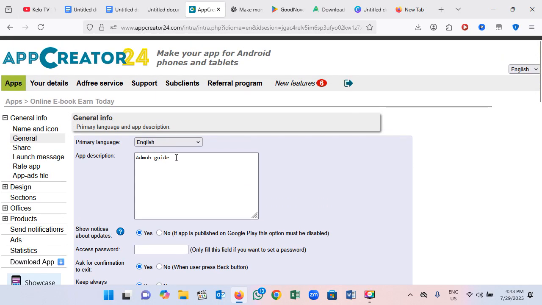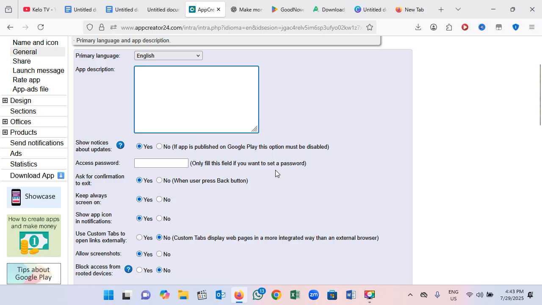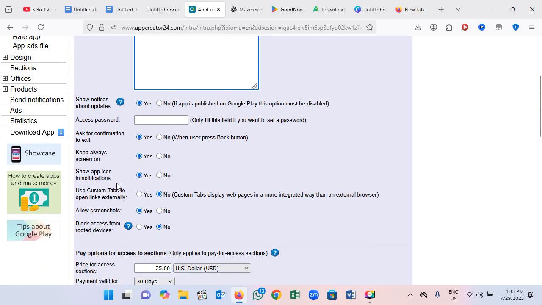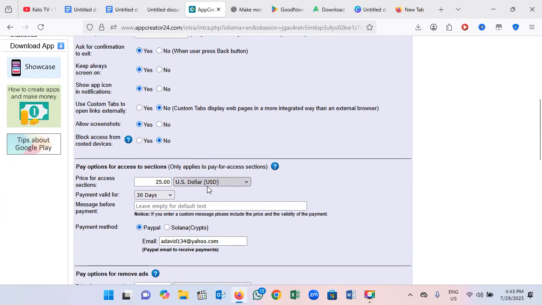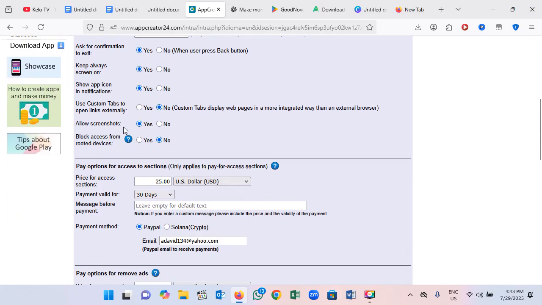So here, because we have different sections, there's no need to write anything here, so that users cannot be seeing things anyhow. So we need to leave this place blank, so there's no description for any section. Okay, so that is what it means. So here you're going to take your time to read all. Leave it that same way.